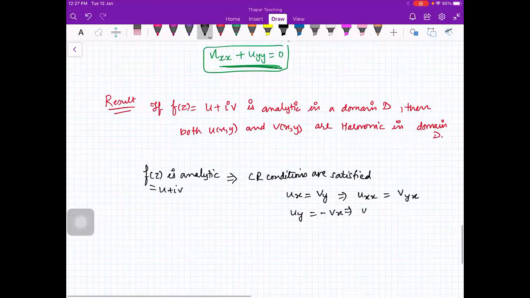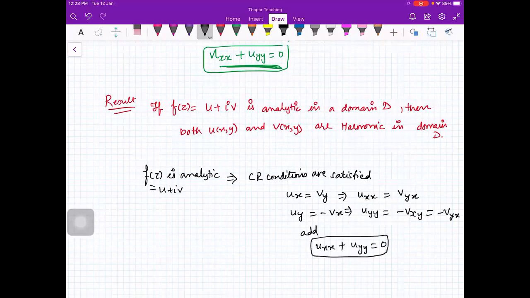And if you compute Uyy, that will be minus Vxy. Okay, and you assume that Vxy is equal to Vyx. We are assuming well-behaved functions. So this is equal to minus Vyx. So just add them, you'll get Uxx plus Uyy equal to 0. Similarly, you will get Vxx plus Vyy equals 0.